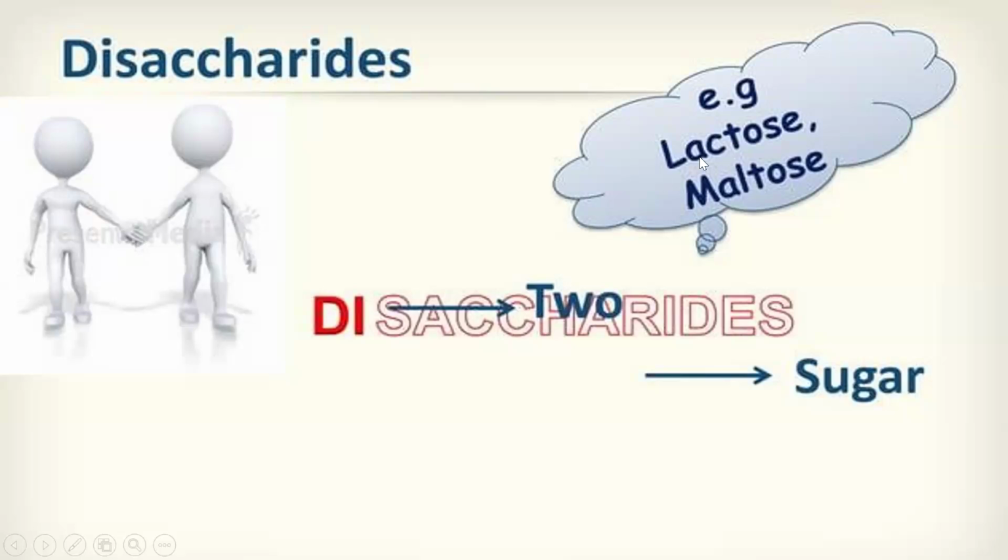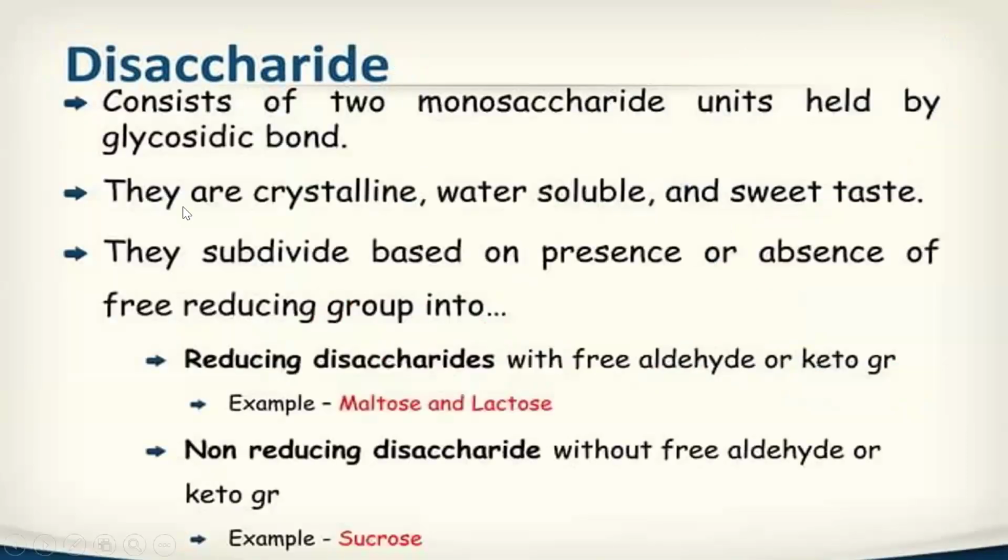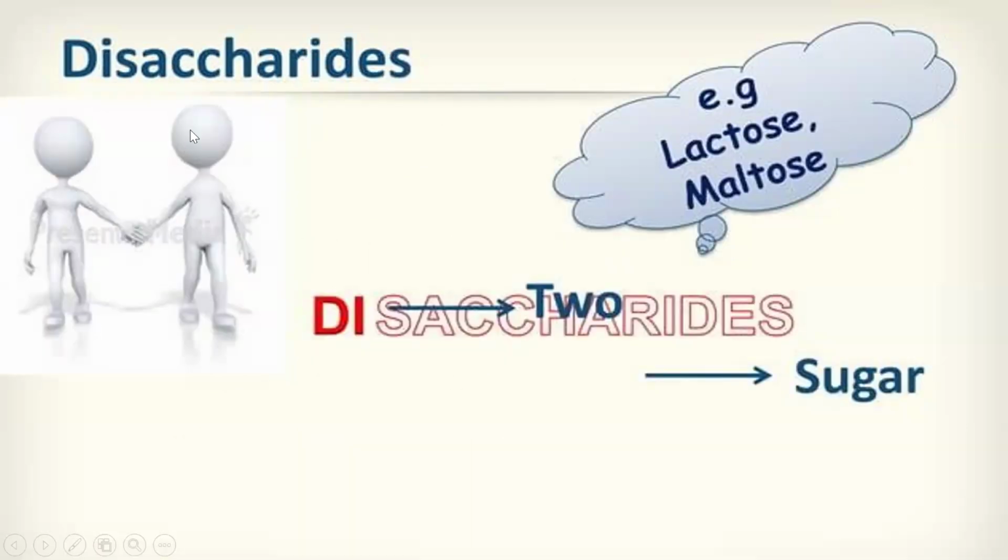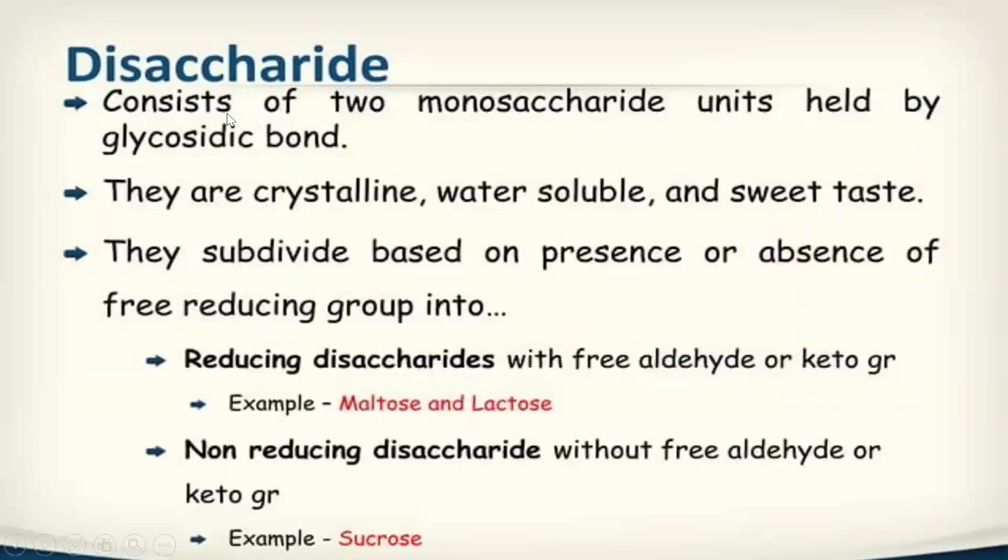Under disaccharides, lactose, maltose and sucrose are the examples. Di means two and saccharide means sugar unit, so disaccharides are made up of two monosaccharides or two sugar units. They consist of two monosaccharide units held by a glycosidic bond. Here, this is one monosaccharide unit and this is another, combined together and held by one bond, known as the glycosidic bond.